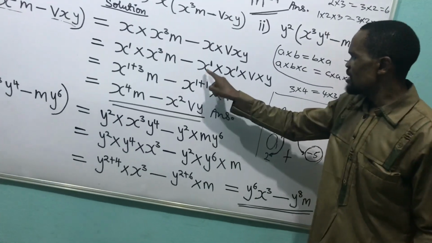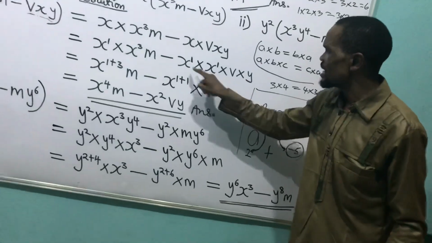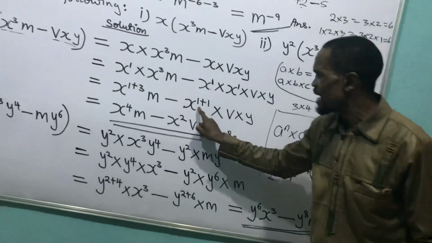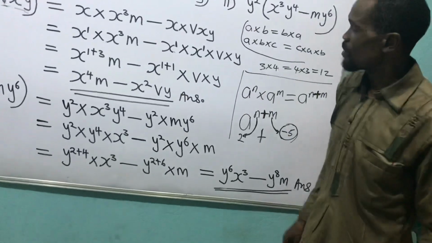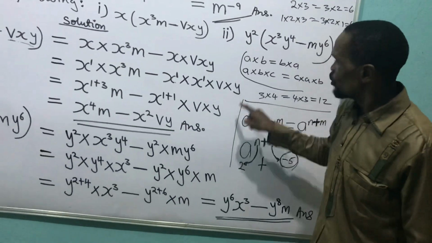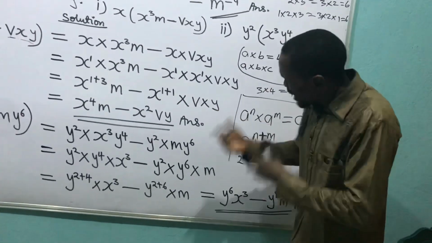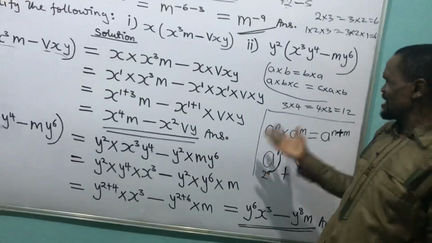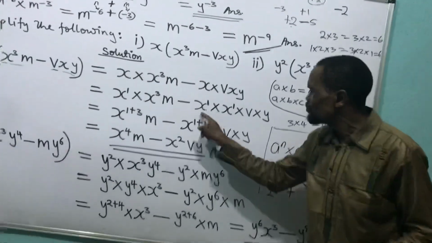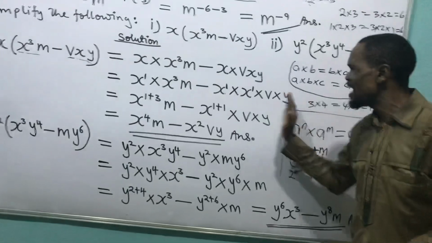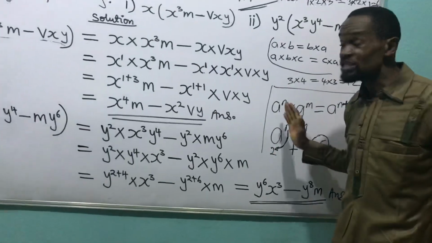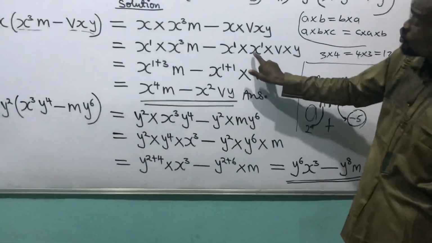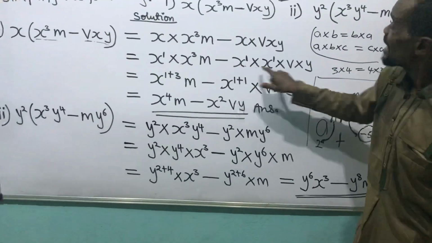And I come here. This and this are the same base and they are multiplying themselves. What will I do? I add their power. Have you seen I have added their power? But this V and Y, did I do anything on them? No, I didn't do anything on them because they are not of the same base with these. Despite they are multiplying them, they are not of the same base. So I leave them. I just collect those that have the same base and they are multiplying themselves.